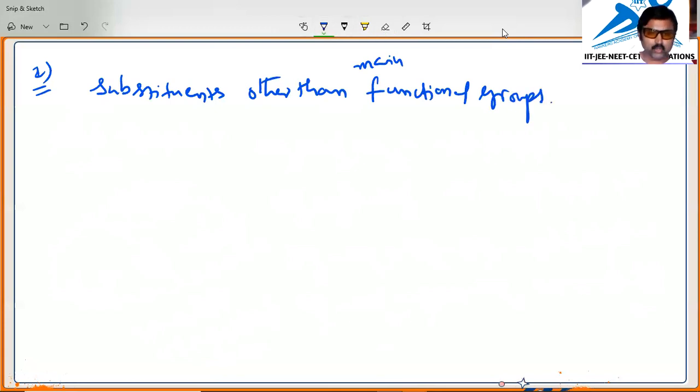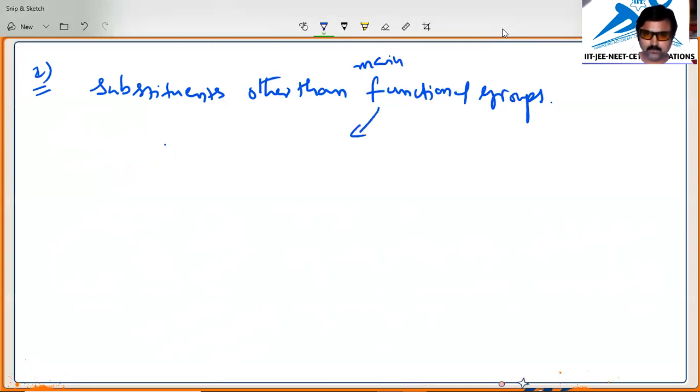Okay, suppose you have taken a suffix like this. I will give you an example. Suffixes, prefixes. How we will understand this is that a functional group is always indicated by secondary prefixes and by secondary suffixes. Okay.